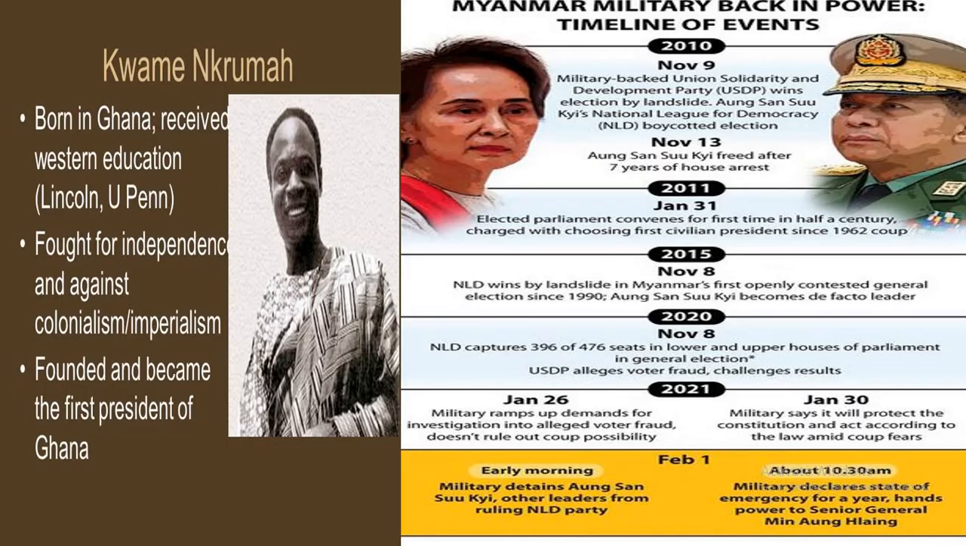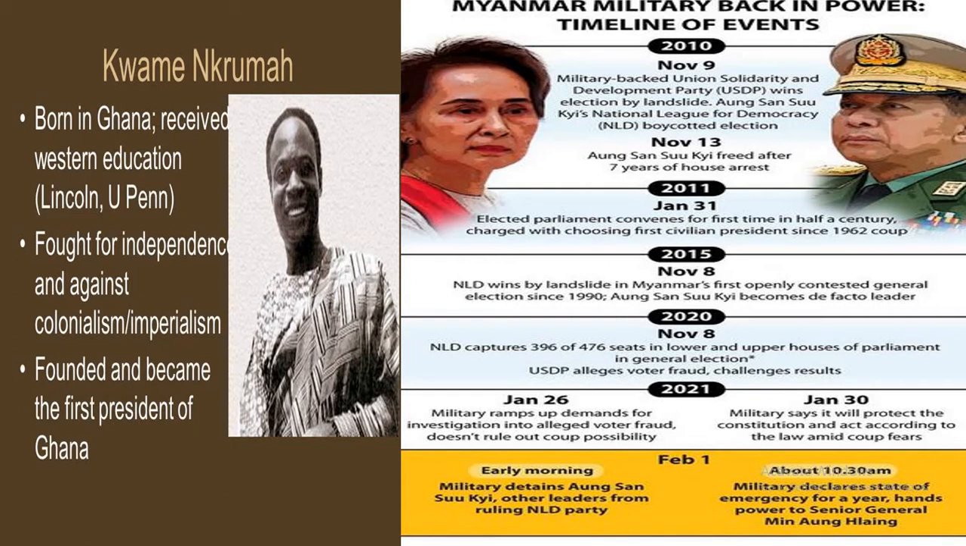So these are the two cases. And coming to Kwame Nkrumah, he was born in Ghana, received a Western education, and fought for independence and against colonialism and imperialism. He founded and became the first president of Ghana. This is the case study of Ghana we already learned in the first lesson.